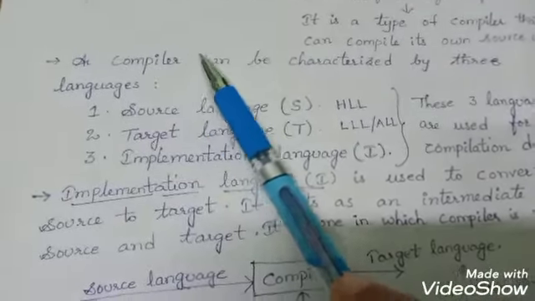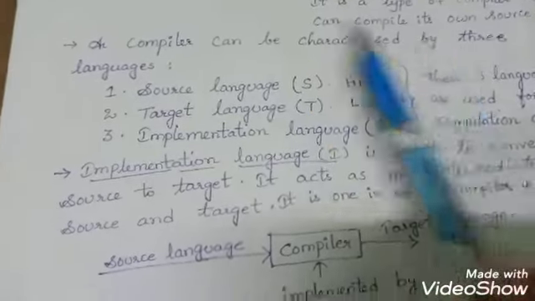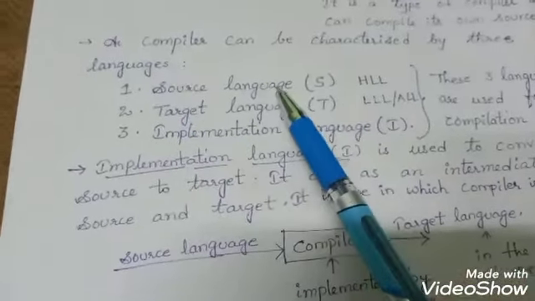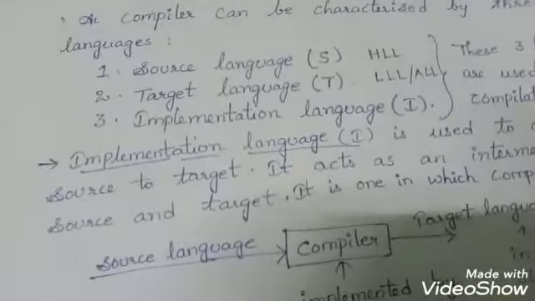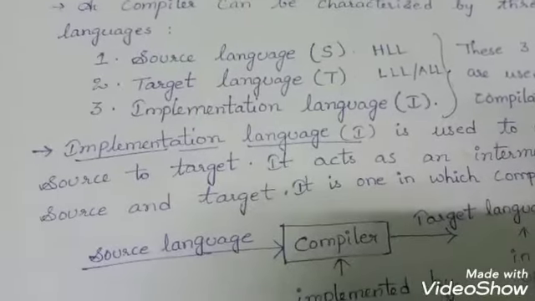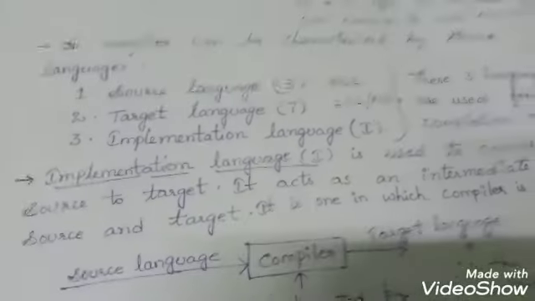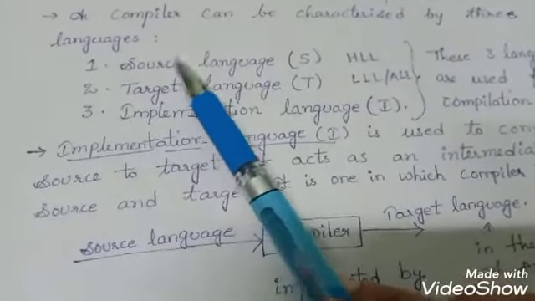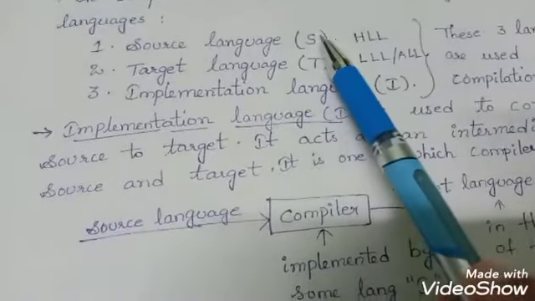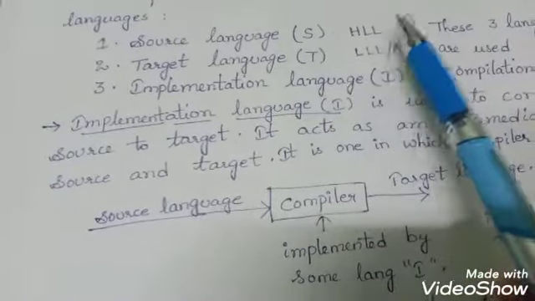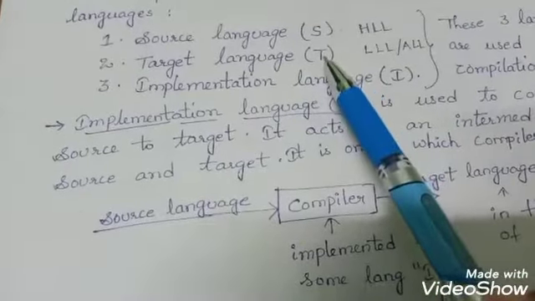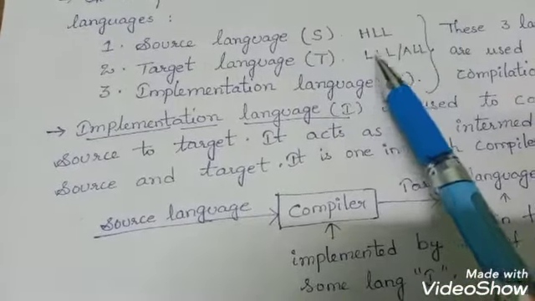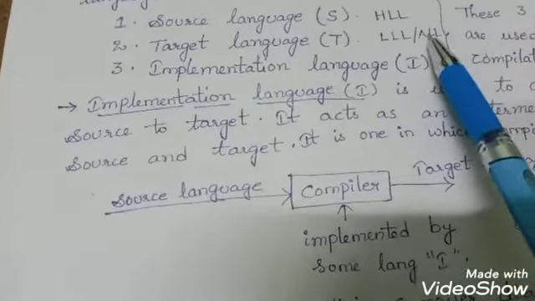So, bootstrapping a compiler can be characterized by using three languages, that is source language, target language and implementation language. Previously we have seen only two languages in the compilation process, that is high level language and low level language. So here these are also the same. The first one is source language. It is represented by S. It is nothing but our high level language. And the next one is the target language, which is represented by T, and it is nothing but our low level language or machine level language or assembly level language.